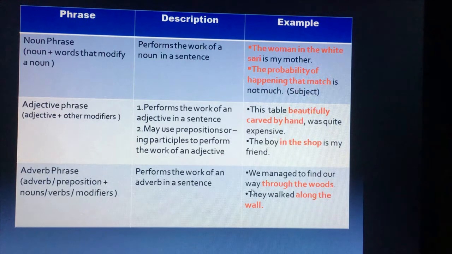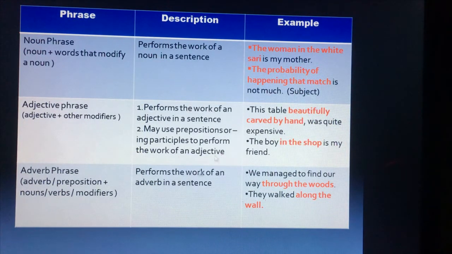As you can see, this verb is modified by these few words, through the woods. So this one is our adverb phrase. Let's see another one: they walked is our main verb, so it is being modified by these few words, along the wall. They walked where? Along the wall. So this part is also our adverb phrase.